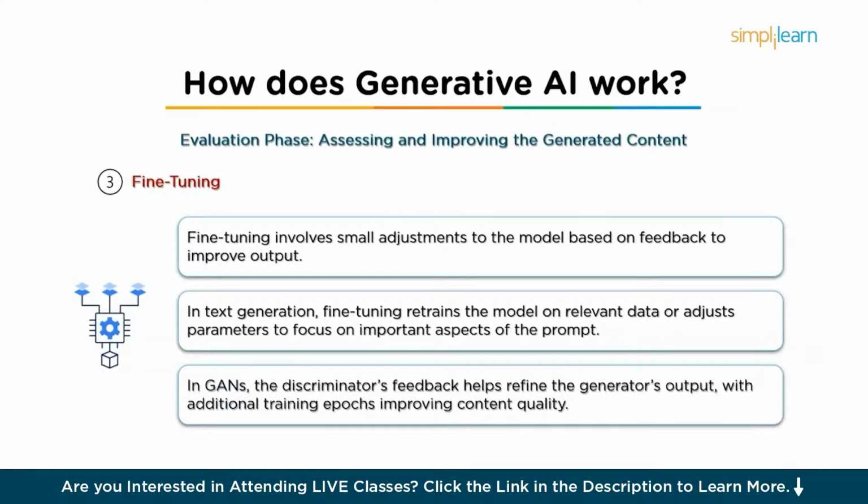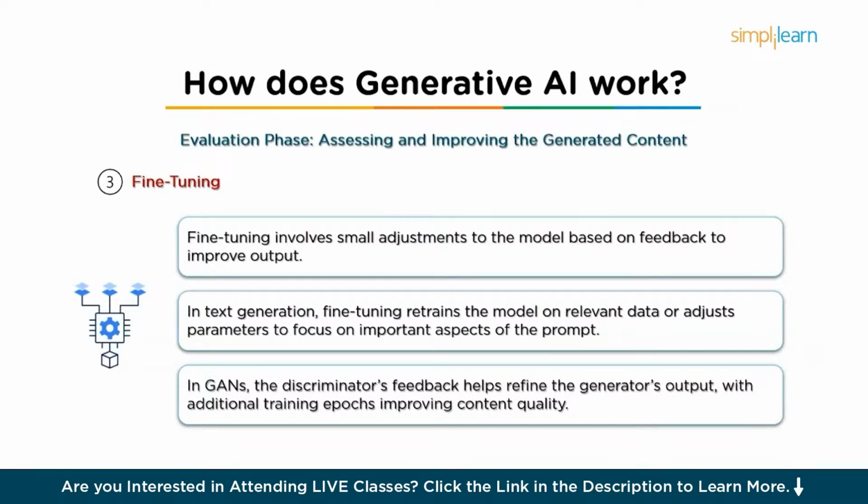And then we have the real world testing. Once the model has generated content that meets evaluation standards, real world testing is important. This could involve testing the generated content in the context it's meant for, such as seeing how AI generated music fits with a film or how AI generated product descriptions perform in marketing campaigns. Real world testing helps validate whether the AI generated content truly works in its intended use case or not.